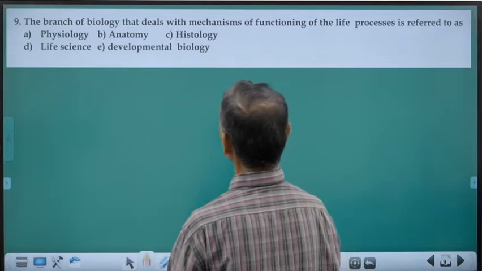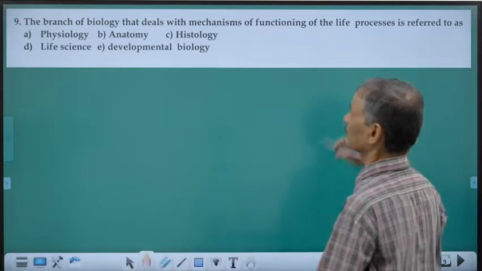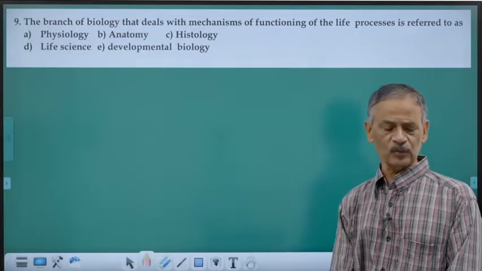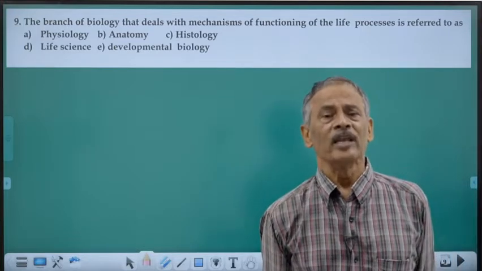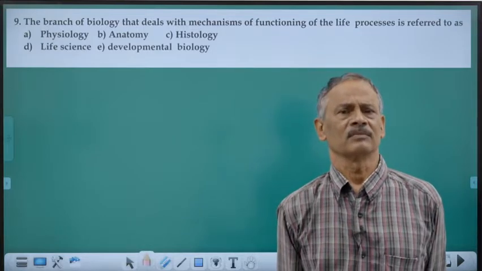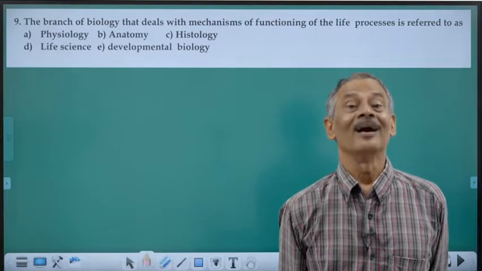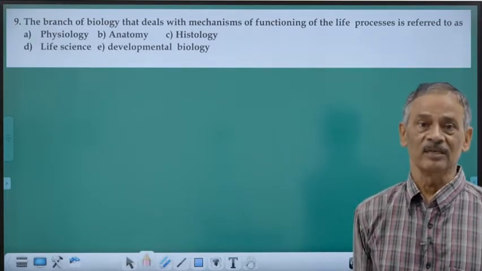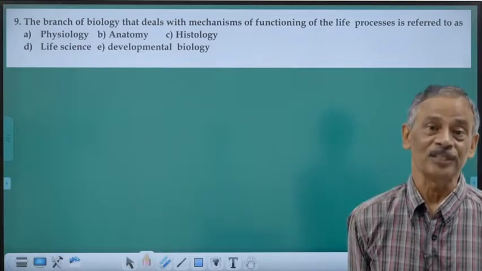The branch of biology that deals with the mechanism of functioning of the life processes. See, we have life processes going on. How a living organism is living. What is the nature? Of course, we know that there are a lot of functions going on. These functions, this nature, is described under physiology.